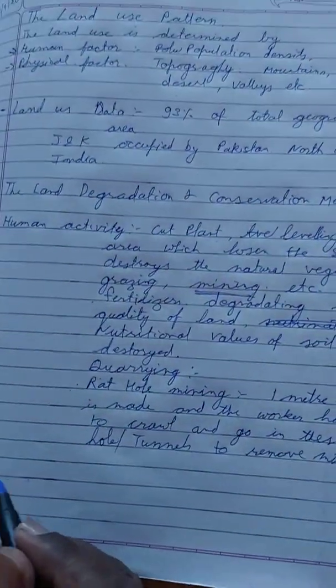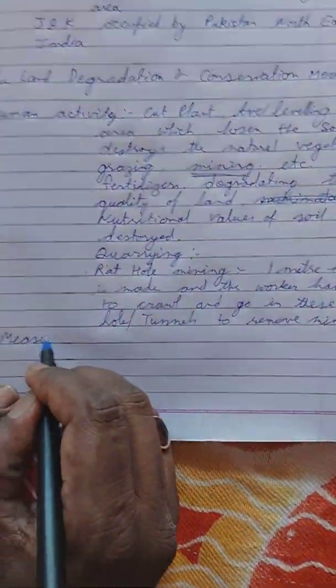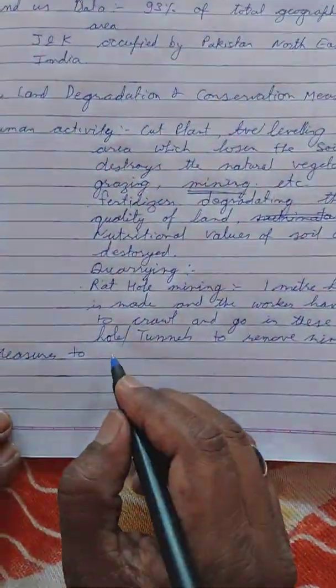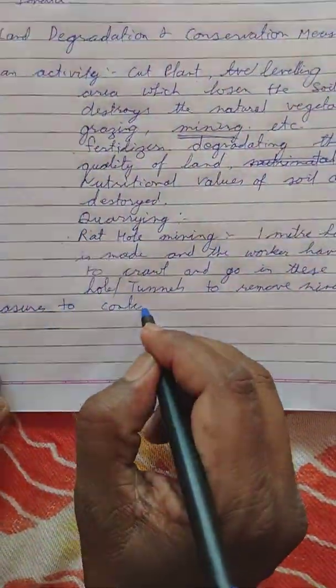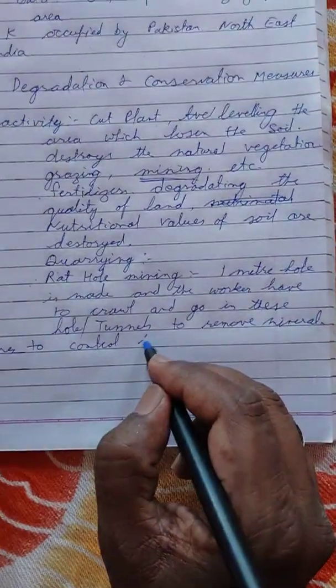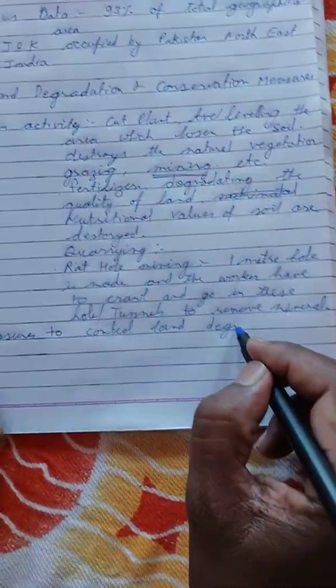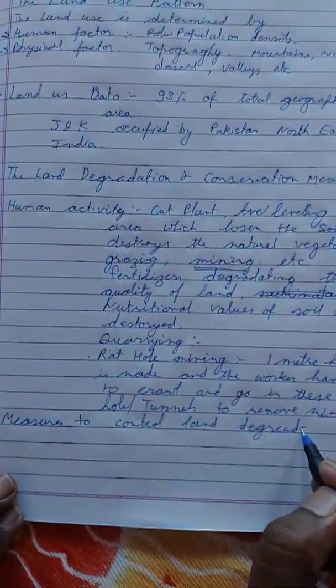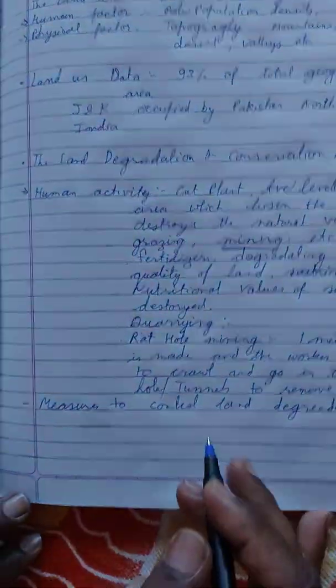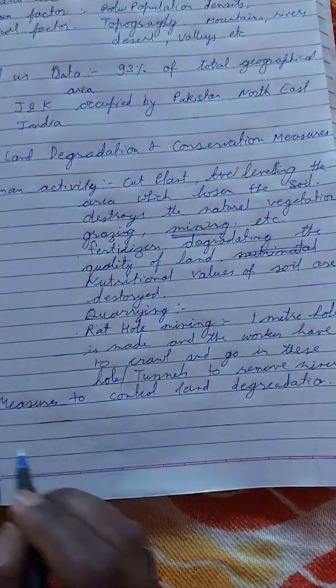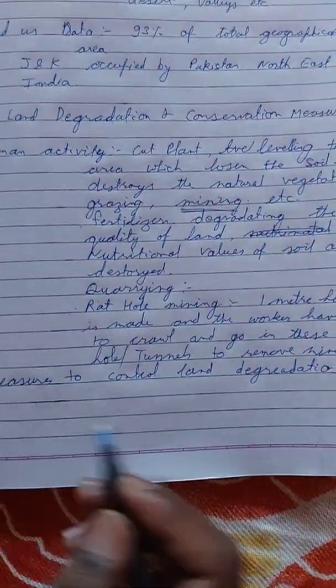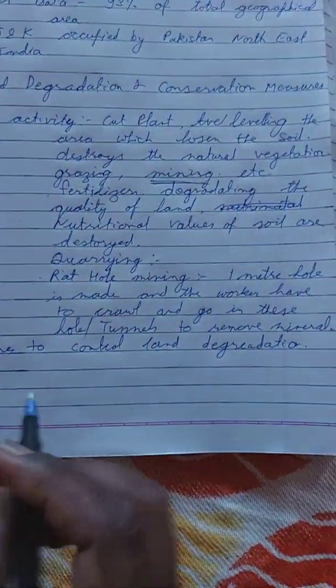Now, how to reduce land degradation, or the measures to control land degradation. It's easy but difficult to follow.